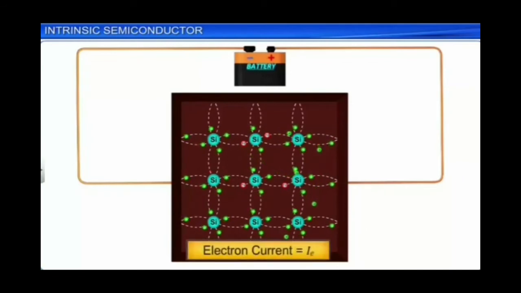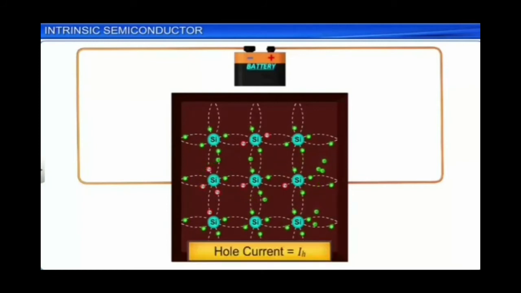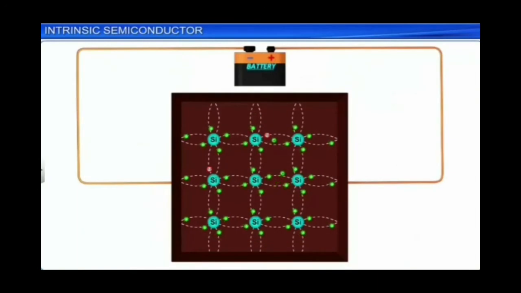When it is connected to a battery, one side becomes positively charged and the other side becomes negatively charged. Due to the positive potential on the right hand side, the free electrons will be attracted towards the right, and due to the negative potential on the left hand side, the holes will be attracted towards the left. So the movements of these free electrons and holes constitute a current.